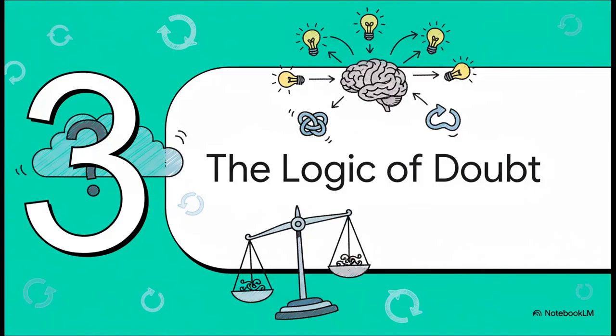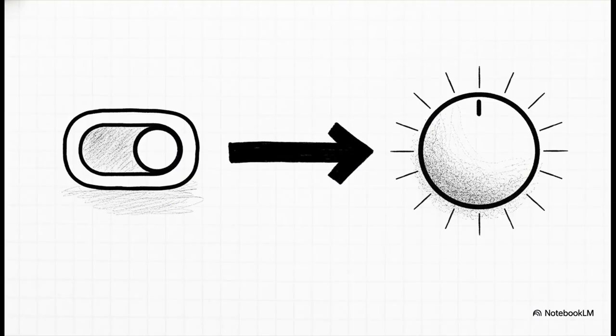But ignorance is kind of a passive state. What about the active state of being unsure, of weighing different possibilities? Well, that brings us to the logic of doubt. So this is the really crucial point. Logic itself had to evolve. If you want to model a mind that can actually doubt something, you have to create new categories for what truth can even be. It's not just about missing information anymore. It's about actively juggling multiple and sometimes even conflicting bits of information.